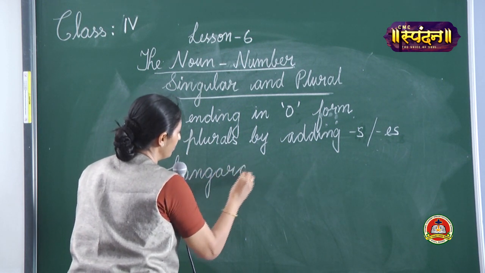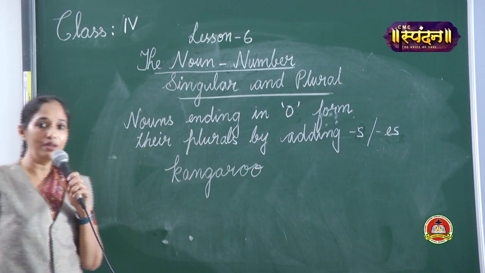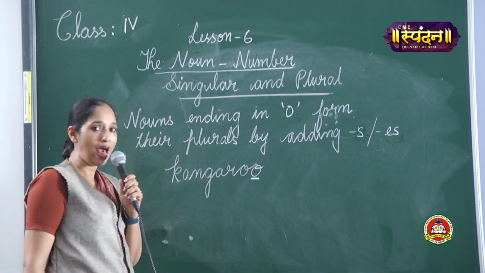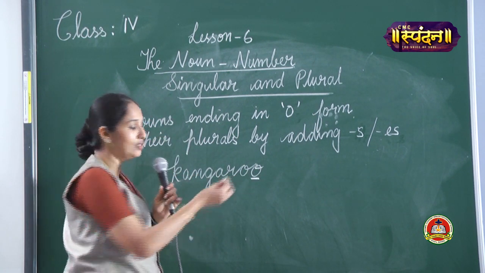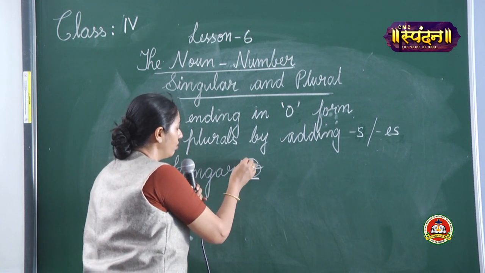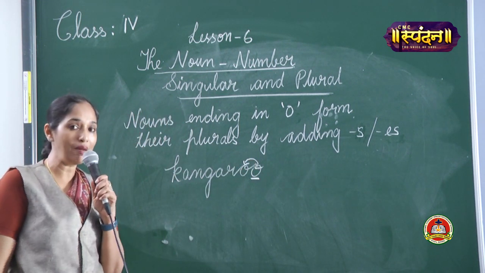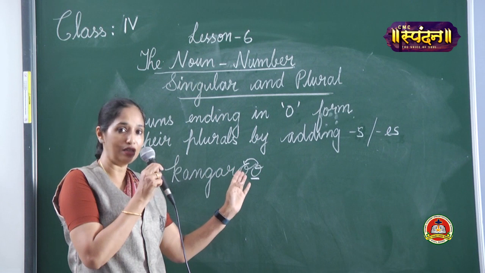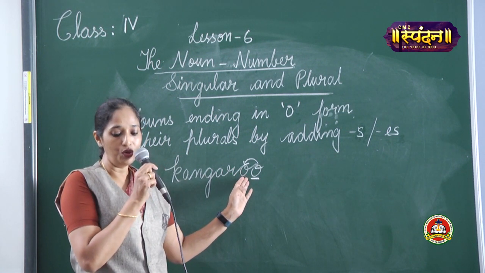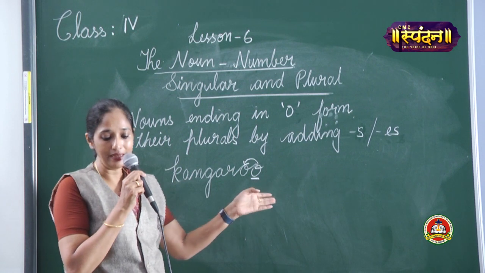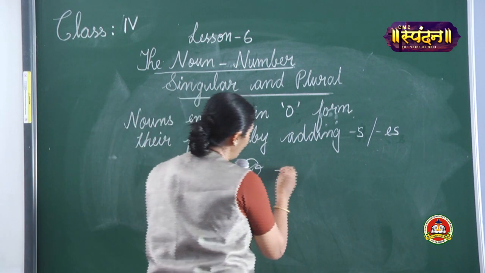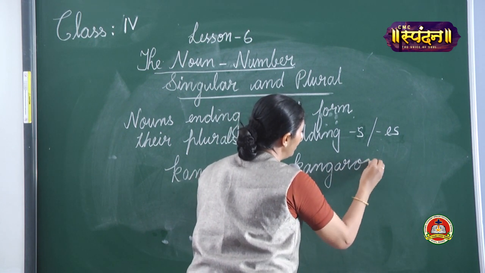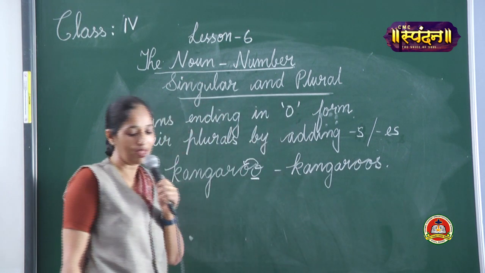Kangaroo. Look at the word, look at the noun, kangaroo. Kangaroo ends in O and it is preceded. Preceded means before that O, a vowel is there. So if you come across nouns that end in O and if it is preceded by a vowel, you form the plural by adding S. So let's form the plural. Kangaroos. Double O, yes.